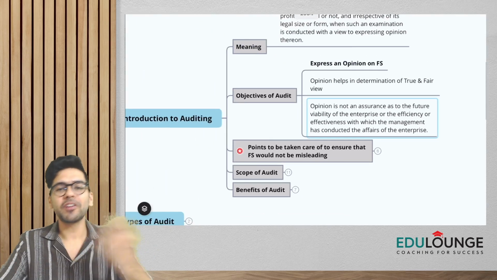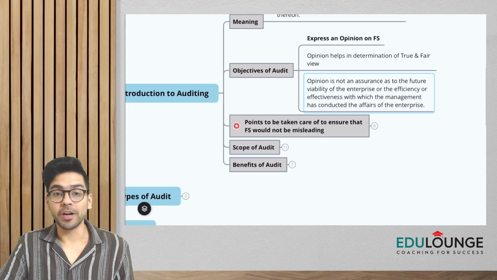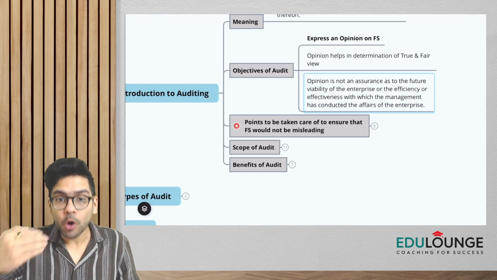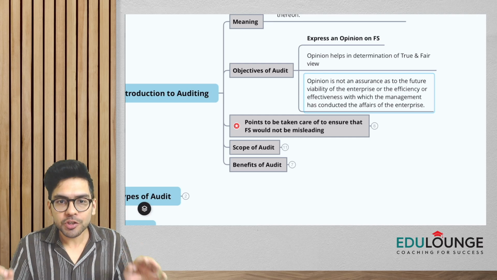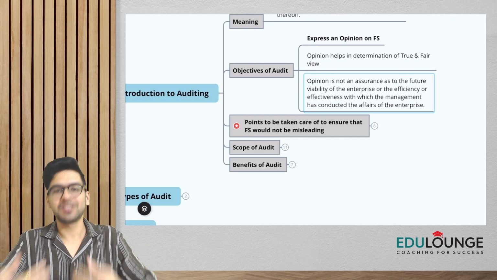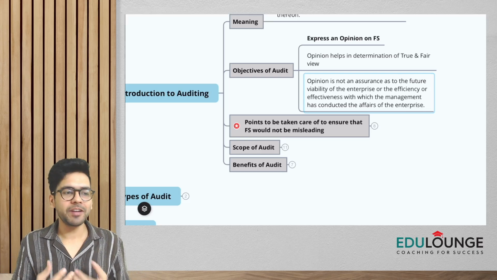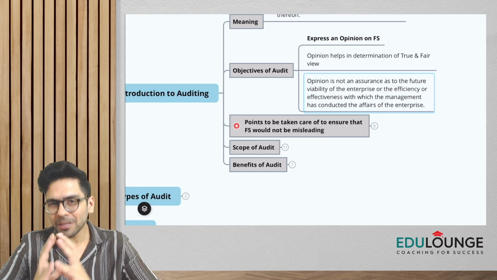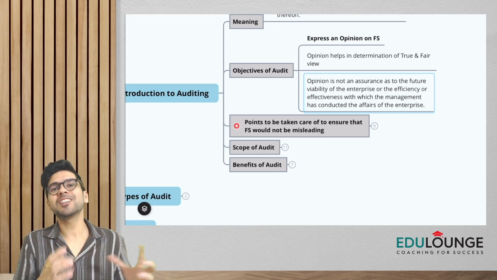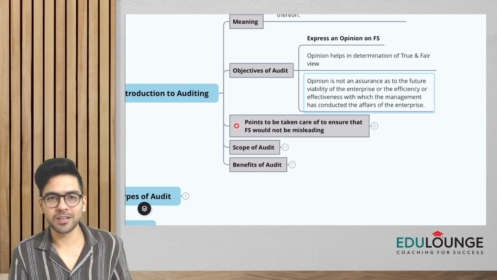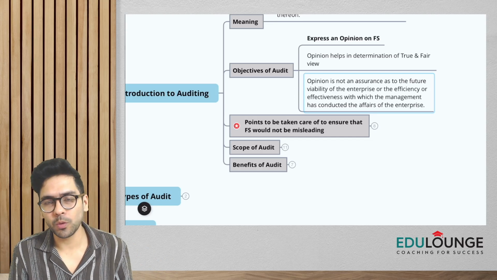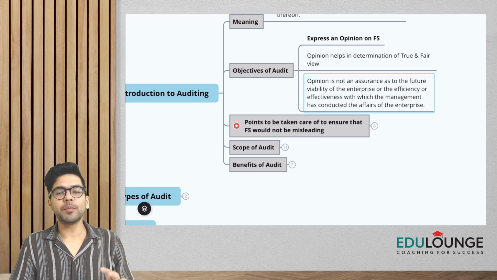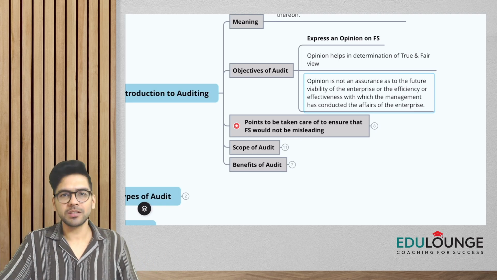So two points we have already covered, guys: meaning and objectives of audit. Now the third topic that is there, if you can see, I put a star mark also there. What are the points to be taken care of to ensure that the financial statements would not be misleading? This is one area wherein I feel you have to remember the points as well. Other than understanding, we have to somehow retain the points also. The question has been asked in the old syllabus as well in the exam, or maybe in the RTP it was there. So, as an auditor, what all things do we have to take care of?